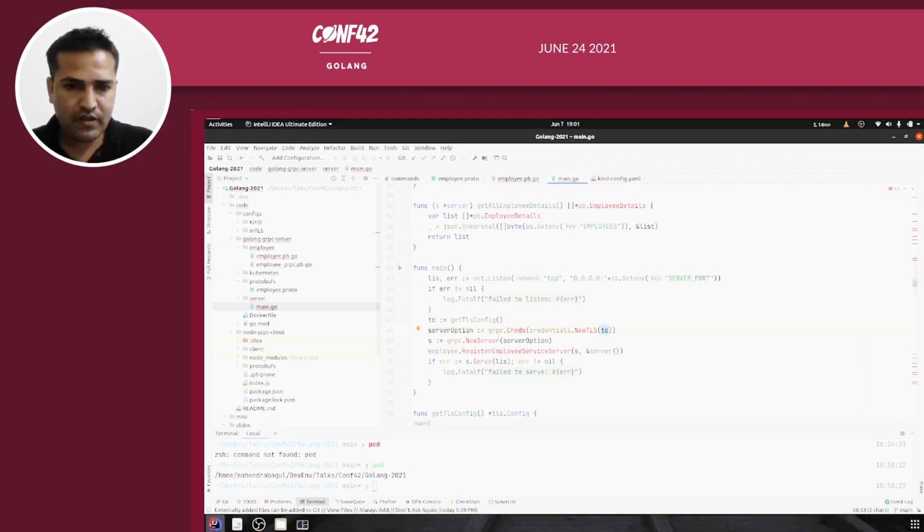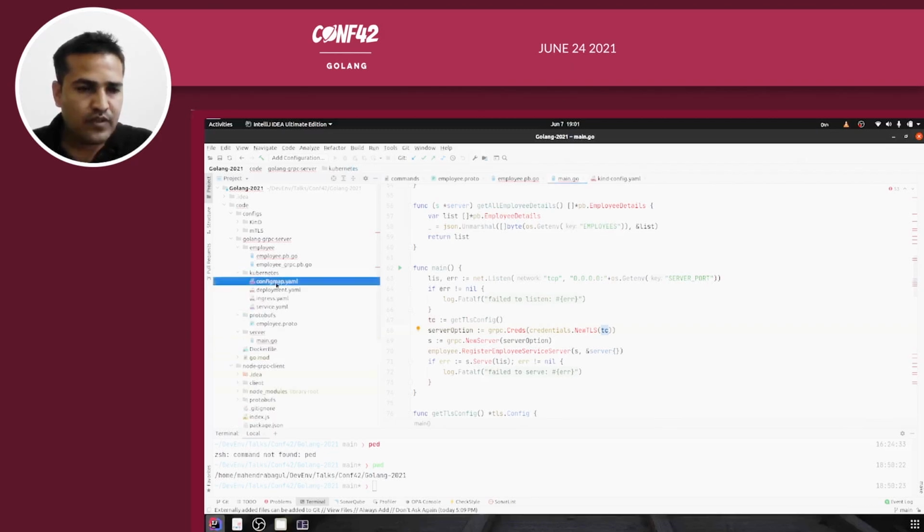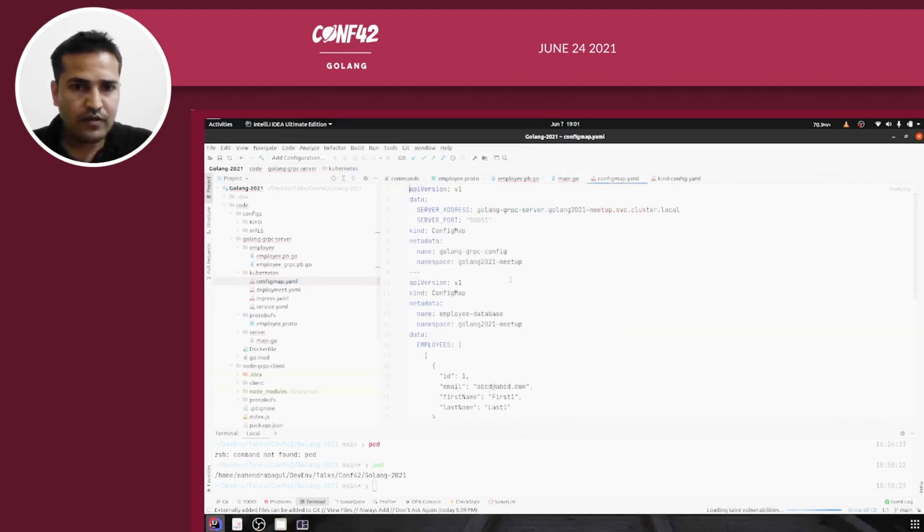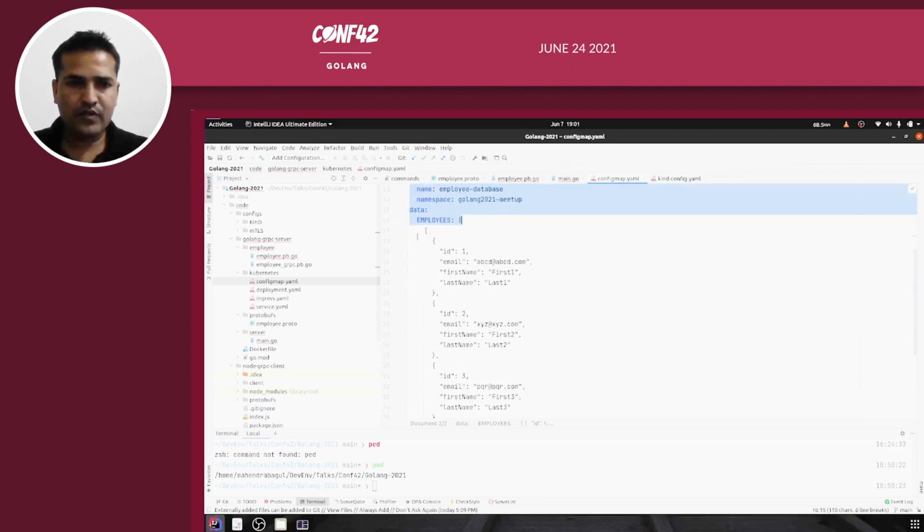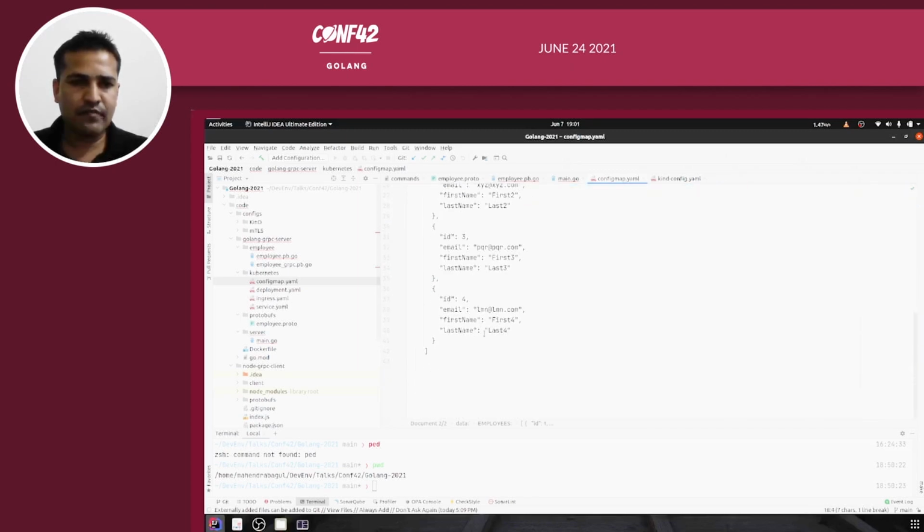Okay, so the next thing would be the Kubernetes folder. Here I have the config map. I have two config maps, as I had shown you in the diagram, right? One of them stores the server details: here you can see I have the server address and server port in the config map. In the next config map I just have the employee database, so all the employees I have placed in the config map.